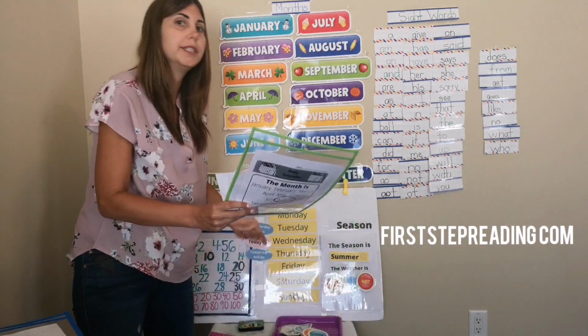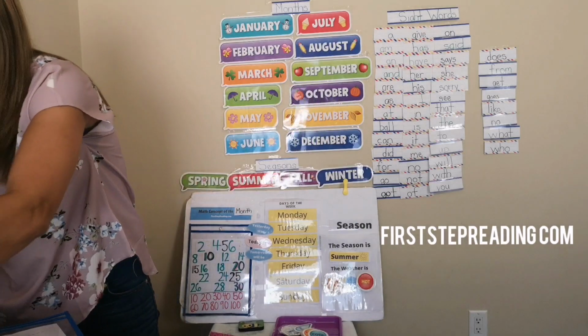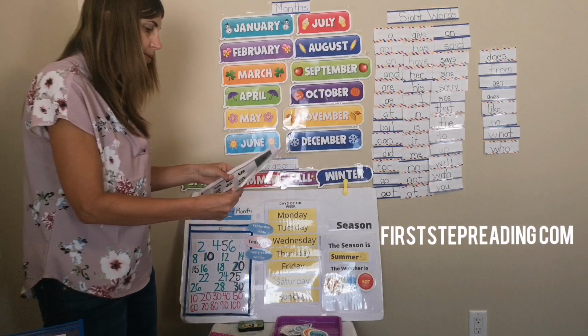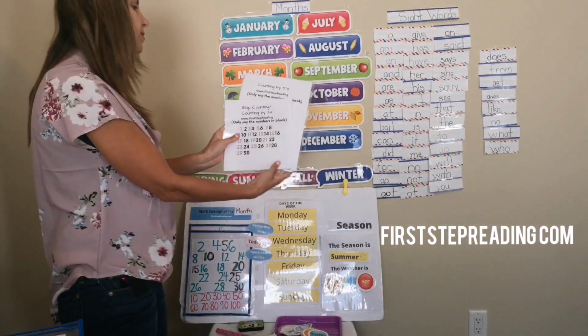Now we're going to move on to math. We can start by taking out our counting by twos and our counting by fives.